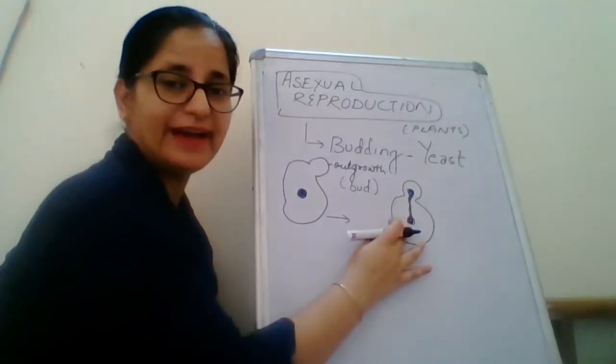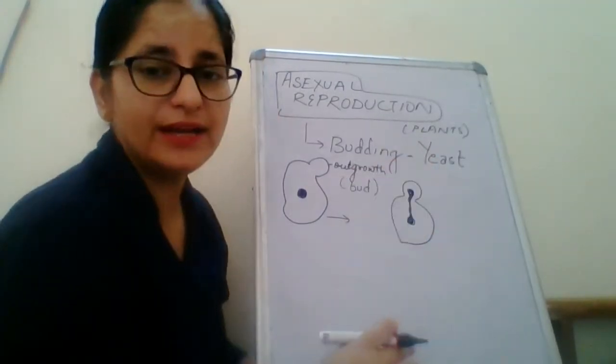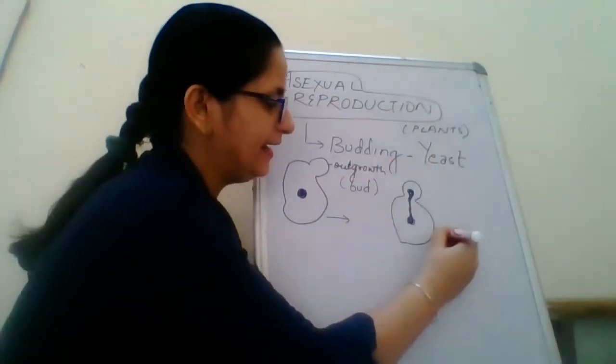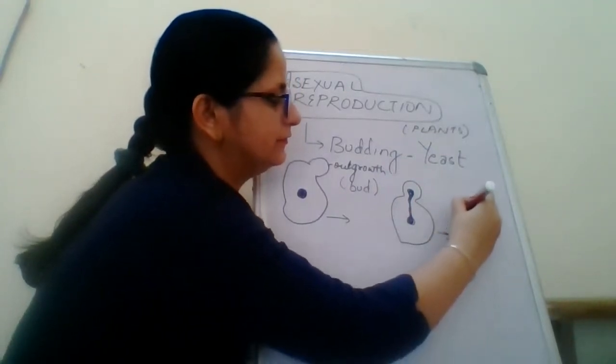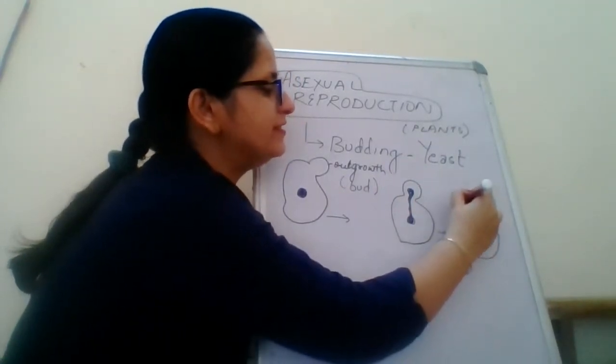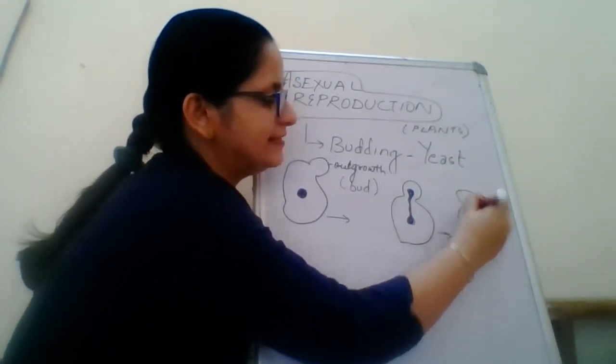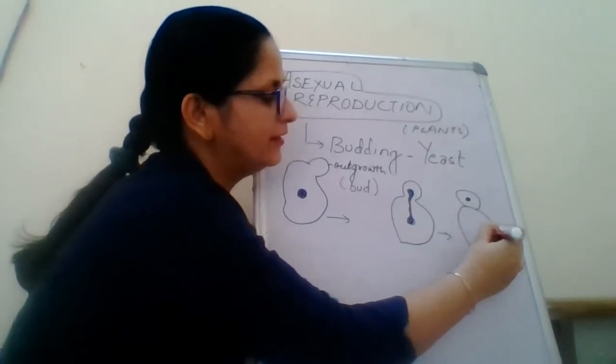The nucleus will also divide and one part will go to the bud. And then a new bud is formed, that is, a new organism is formed.